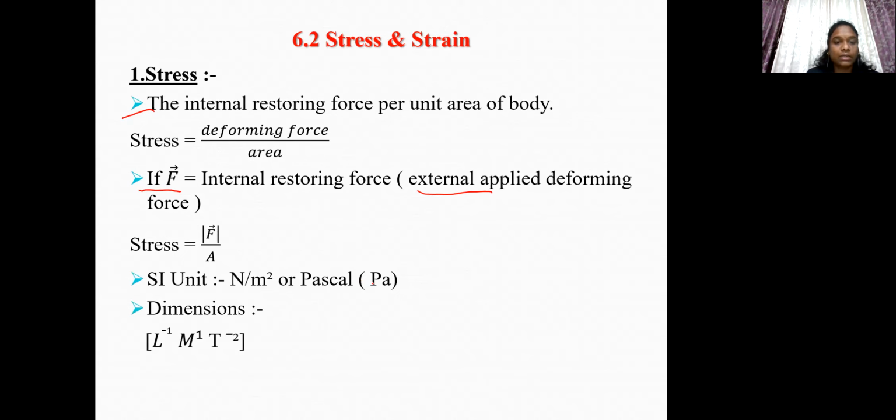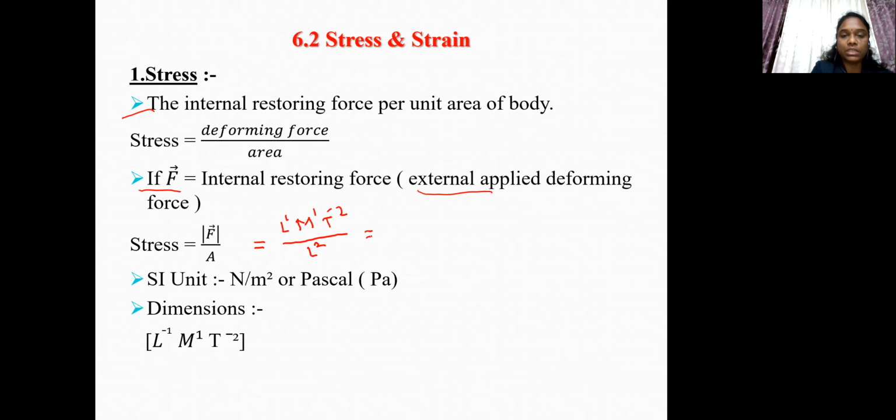And let's find dimensions for stress. We know that equation for stress is F upon A. So in this equation of stress, let us substitute dimensions of force as L raised to 1, M raised to 1, and T raised to minus 2, and that of area as L raised to 2.